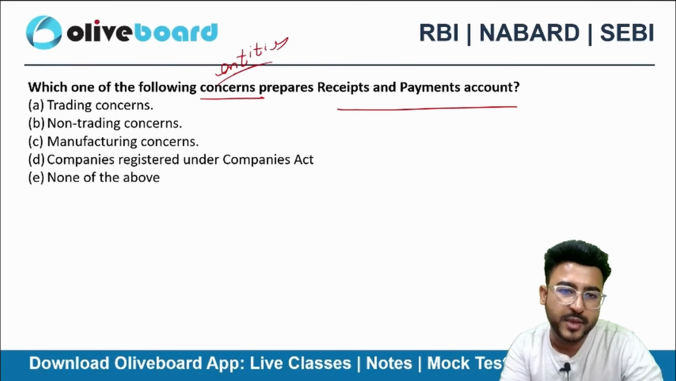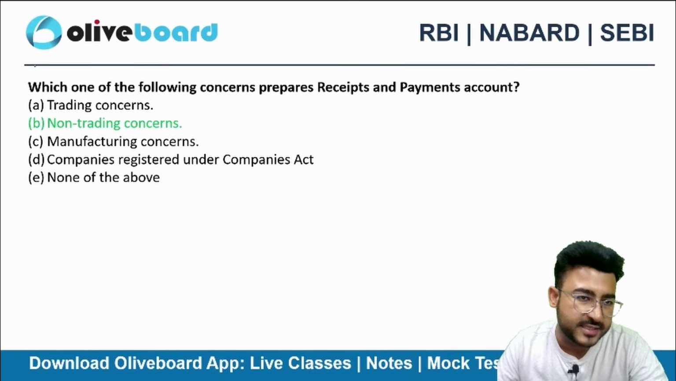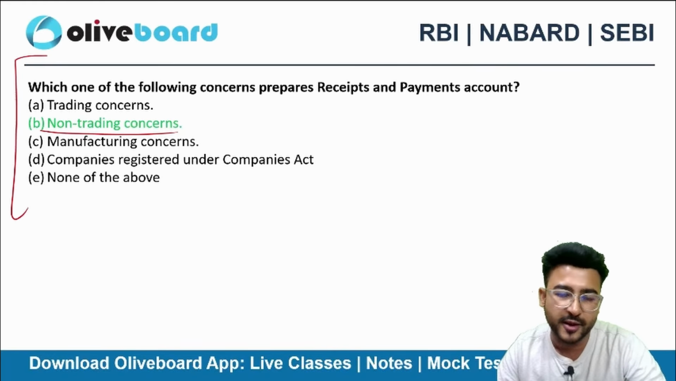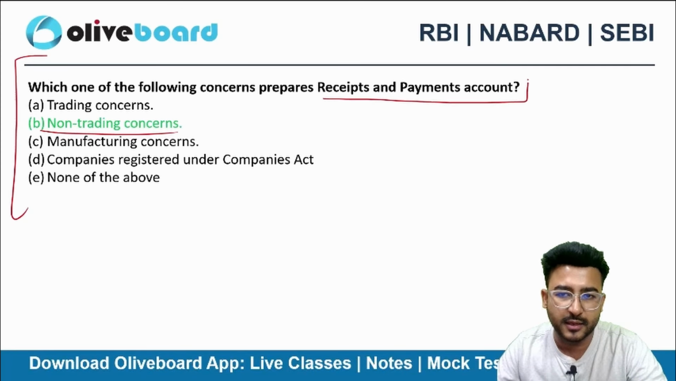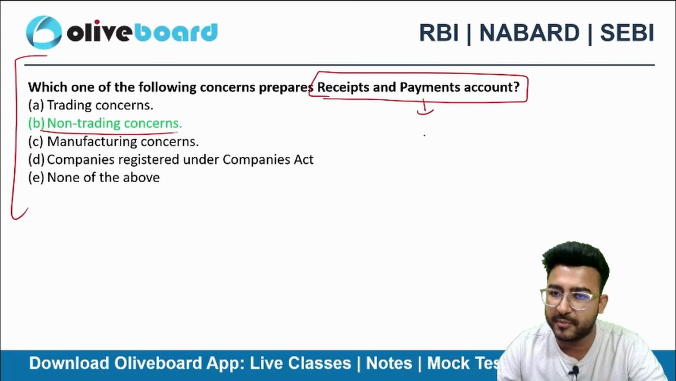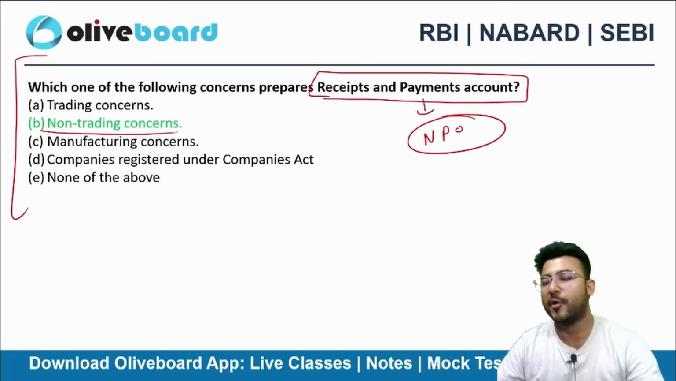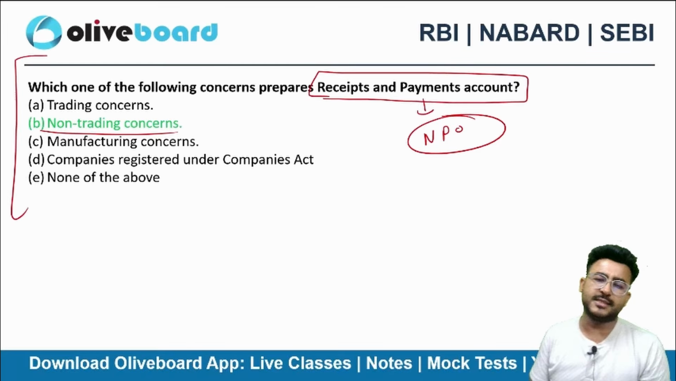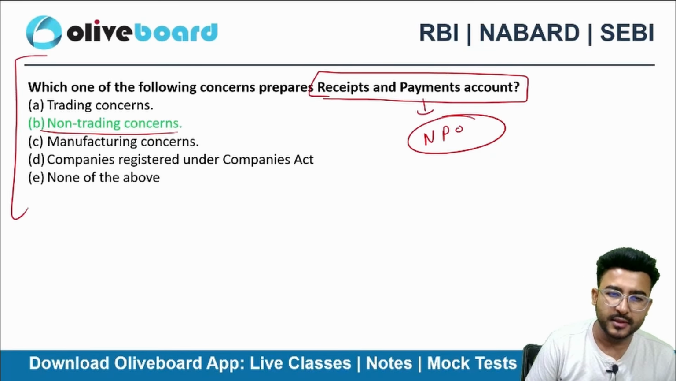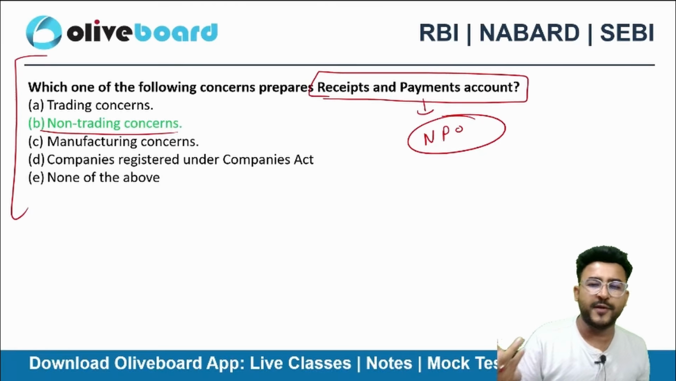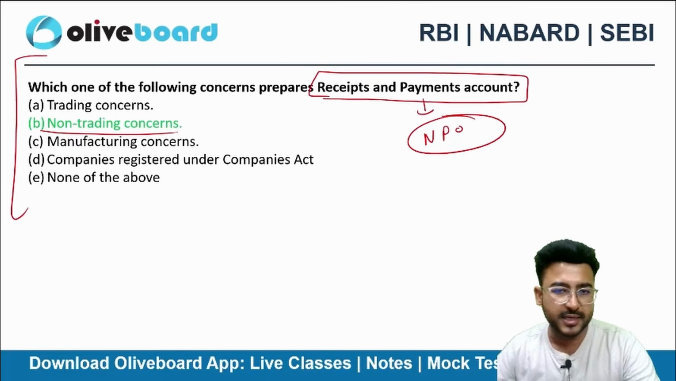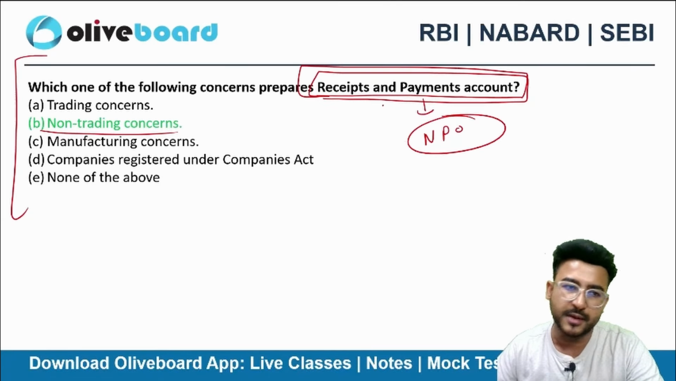Now here the answer can be contradictory in nature. UPSC has given non-trading concern as the answer. Now let me tell you why it is contradictory. The receipt and payment account is usually prepared by NPOs, not-for-profit organizations. Let's suppose I am running an NGO. I will be preparing the receipt and payment account. Why? Because I am not a trading concern nor a profit-motive driven concern, right? I'm not driven by the profit motive. So it will be better that I prepare the receipt and payment account here, and an income and expenditure account.